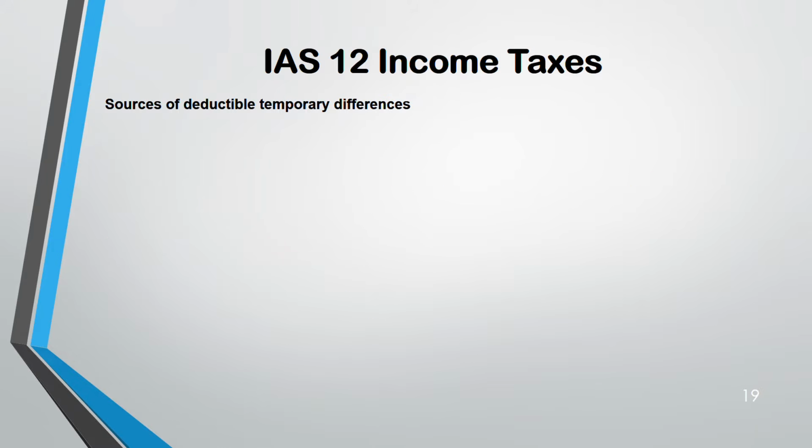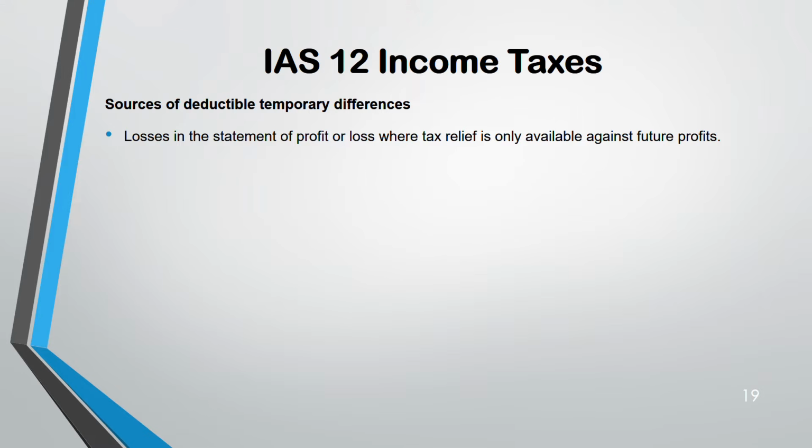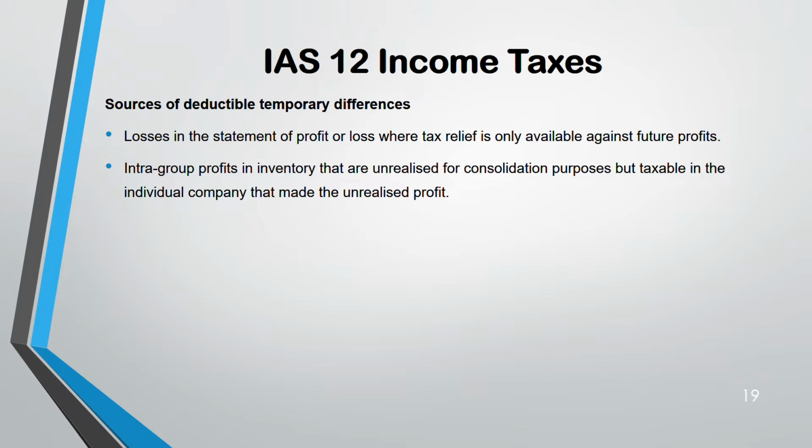Sources of deductible. Here the tax base will be more, and the carrying amount will be less. So if there is a loss in the statement of profit and loss, tax relief is only available against future profit. It's deductible. That means deferred tax will be recognized in all these circumstances.